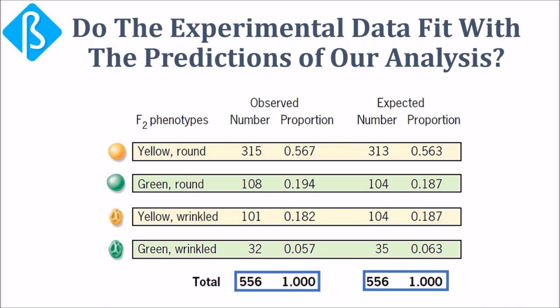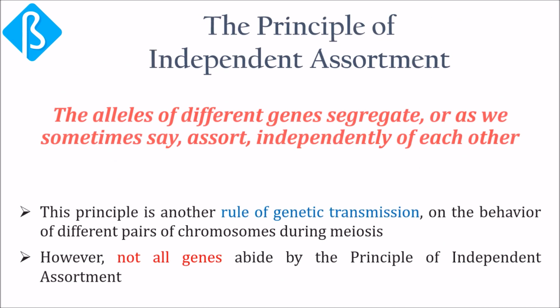Mendel conducted similar experiments with other combinations of traits, and in each case he observed that the genes segregate independently. The results of these experiments led him to the third key principle. The alleles of different genes segregate, or sometimes we say assort, independently from each other. This statement is the principle of independent assortment, and it is another rule of genetic transmission. However, not all genes abide by the principle of independent assortment. We will see some of these genes in the upcoming video lectures.